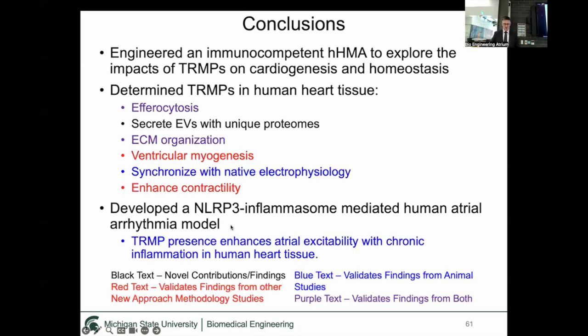Color-coded in black, these are novel contributions and findings in science. In red, these are findings that validate previous new approach methodology studies. In blue, this validates findings from animal studies. And in purple, this validates findings from both these types of studies.